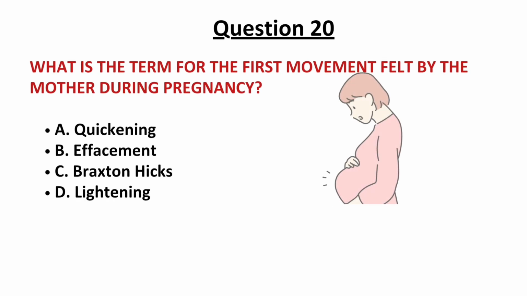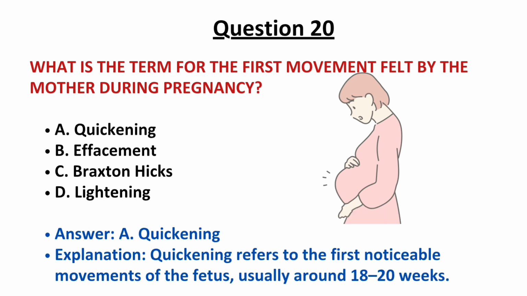And the last question, what is the term for the first movement felt by the mother during pregnancy? Options are quickening, effacement, Braxton Hicks, and lightening. And the correct answer is option A, quickening. Quickening refers to the first noticeable movement of the fetus, and it is usually felt around 18 to 20 weeks. So the correct answer is option A, quickening. It is a movement felt by the mother.